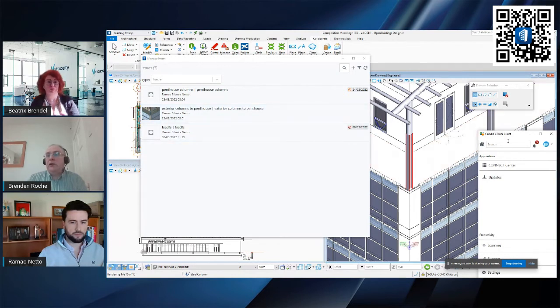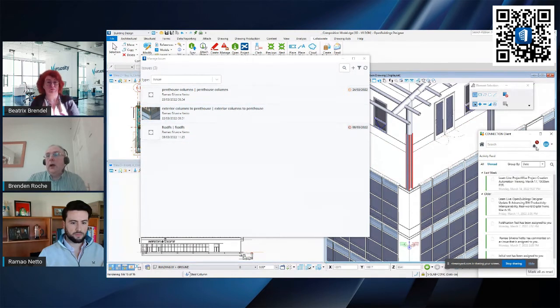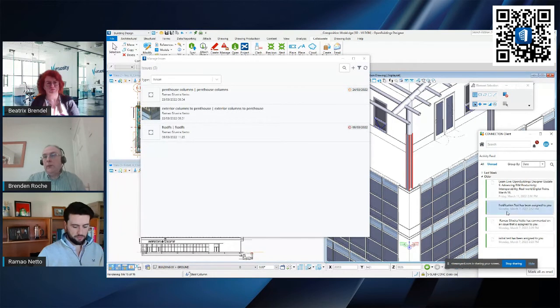Now, I've opened up the Connect client just to show you that we also get information regarding issues broadcast in the Connect client. So, for instance, here I have some of my back history for the issues resolution service, based on comments or a flow of work between myself and Remo, and I can click on that and navigate to that issue.